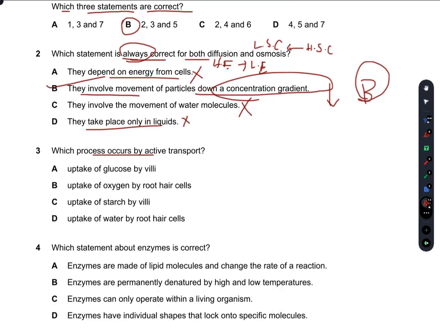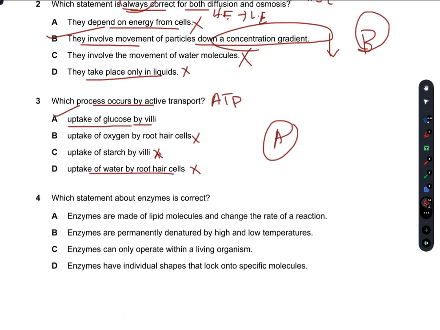Which process occurs by active transport? In other words, which process needs energy in the form of ATP? So uptake of glucose by villi needs energy in the form of ATP. So A is our right answer. Uptake of oxygen by root hair cells. No, this takes place by diffusion. Uptake of starch by villi. No, this also takes place by diffusion. Uptake of water by root hair cells. This also takes place by osmosis or diffusion. So A is the right answer.